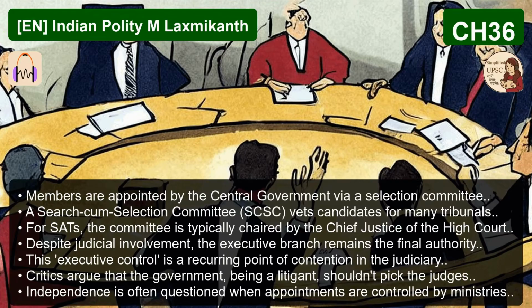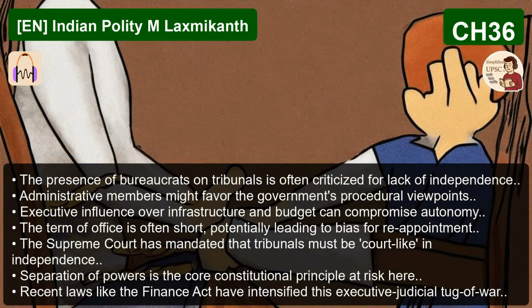And the Constitution itself lists several domains where this can be done. Things like taxation, which is why we have bodies like the CESTAT for customs and excise tax, also foreign exchange and import-export, industrial and labor disputes, even politically sensitive areas like land reforms, rent and tenancy, even elections to Parliament or state legislatures, though that's usually handled by high courts, the power to create a tribunal is there. The scope of 323B is just huge. It covers all the major economic and civic friction points of a modern state.